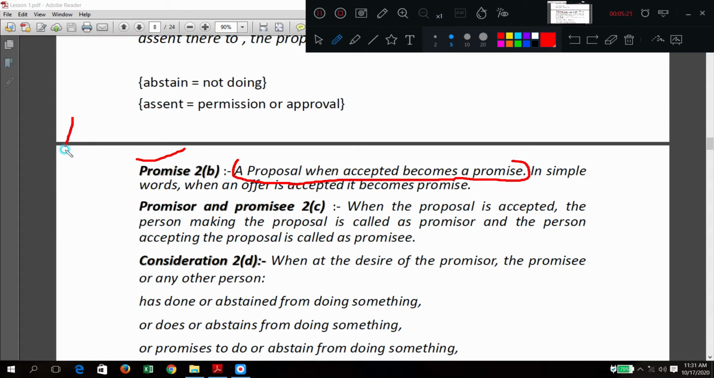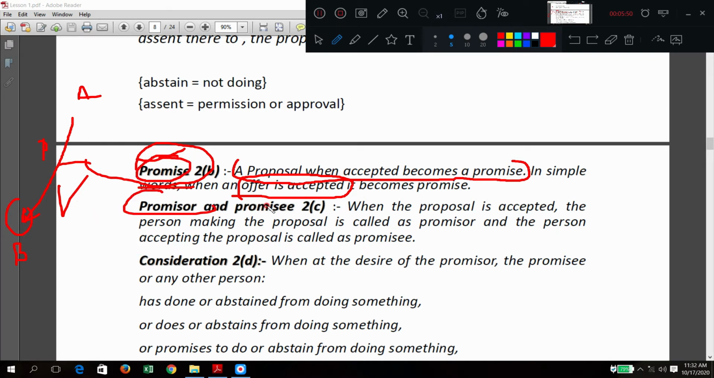Means what? A to B. Just we'll draw A to B. First time proposal is made from A to B. When it is accepted, then it is called as promise. Okay. In simple words, when offer is accepted, it becomes promise. Very simple, no? When the offer that A is offering is accepted by B, then we call it a promise.